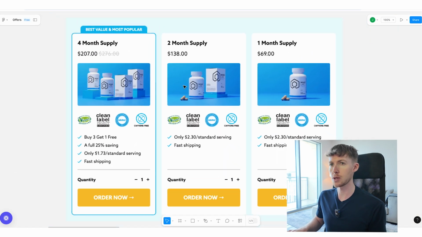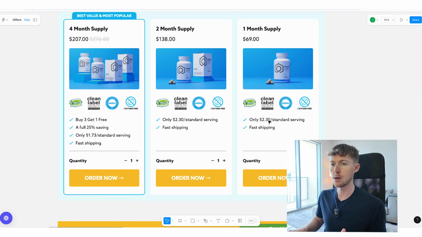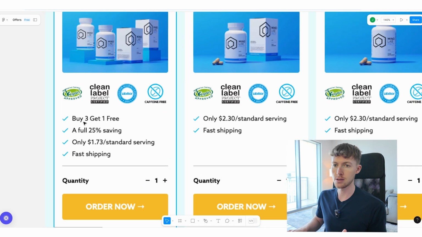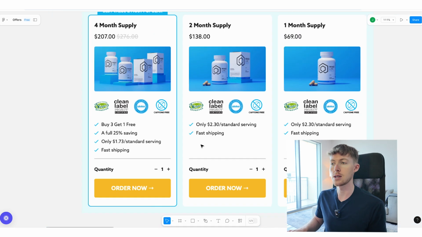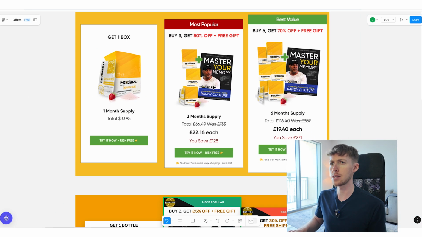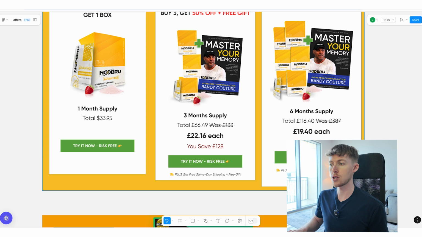This one is a 1 month, 2 month, and a 4 month supply. Again, this brand does well because they have the standard servings. They have the amount per serving, as we can see here. However, they're optimizing towards the 4-month supply, right? Where you buy 3, get 1 free, 25% saving, and also they have the $1.73 standard saving here as well. With this offer, we can see there's buy 1, buy 3, get 50% off plus free gift, or buy 6 and get 70% off plus free gift. This is optimizing towards the middle, the £22 each, £19 each.